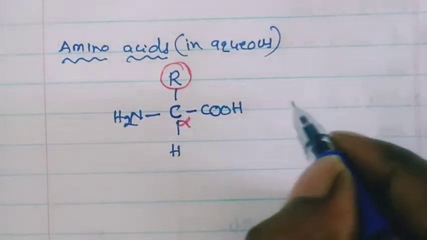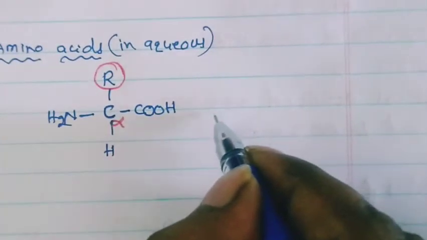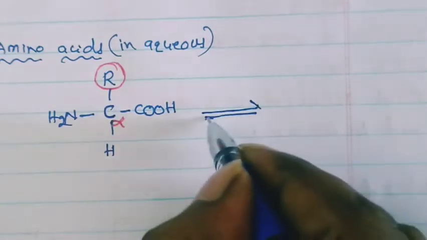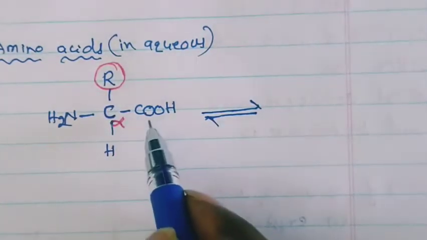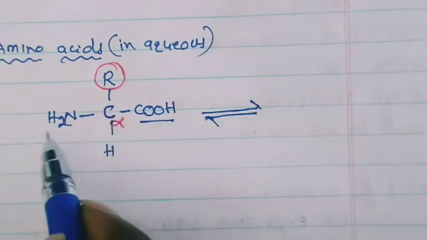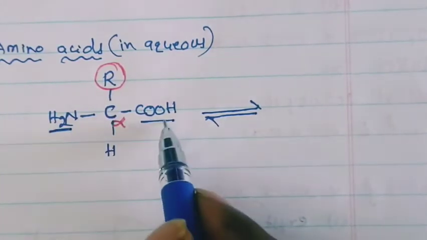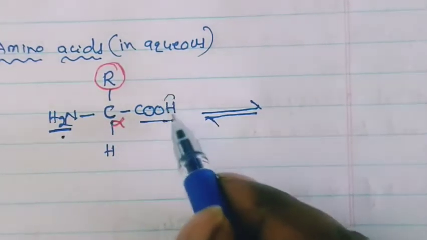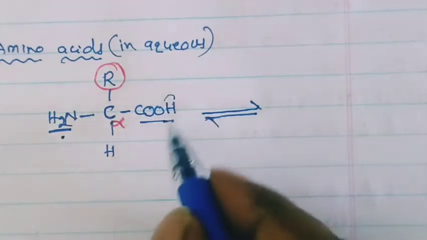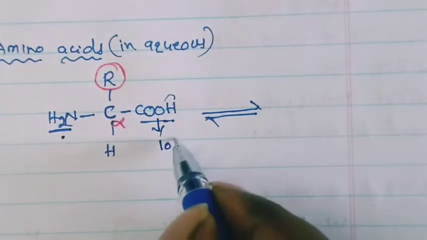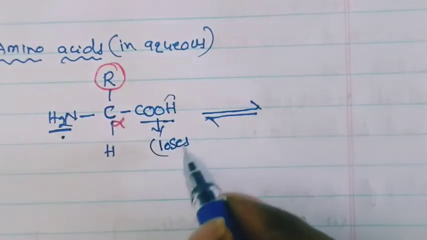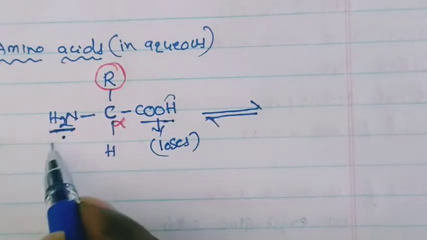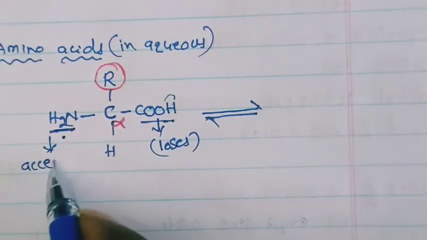In aqueous state means dissolving in water. Suppose this compound is dissolving in water. So what is the compound you will get? Already I said this is a carboxylic acid group. This is an NH2 group. This is an acid. This is a base. According to Bronsted-Lowry theory, acids mean proton donors. That means this carboxylic acid loses H plus ions. But bases are proton acceptors. That means the base accepts the protons.